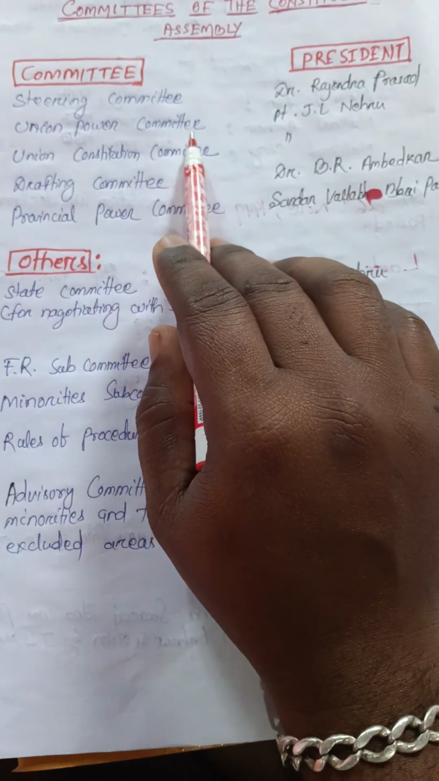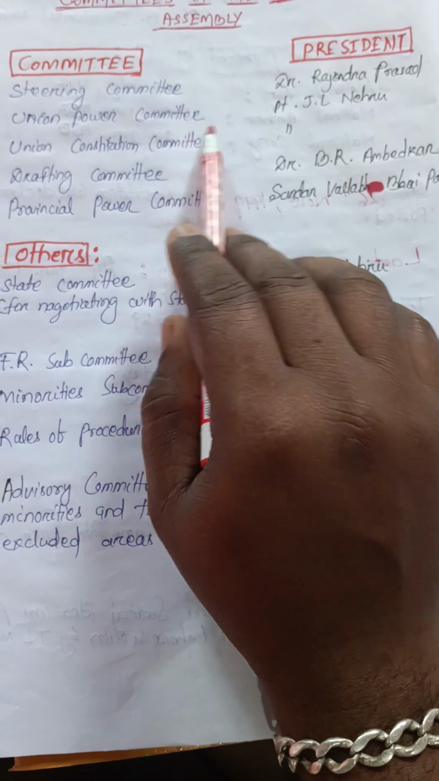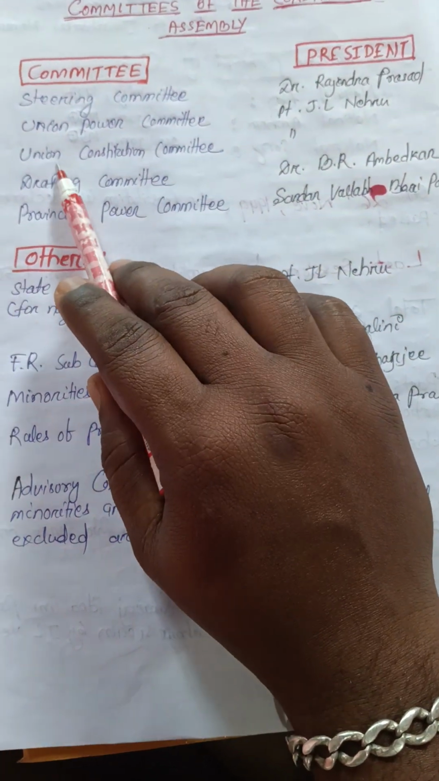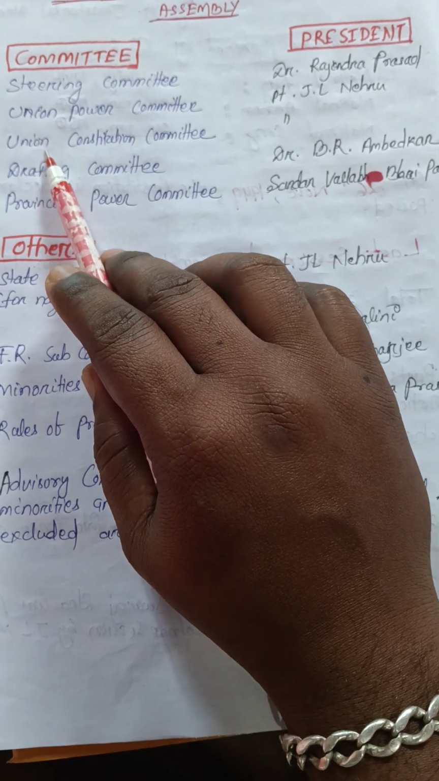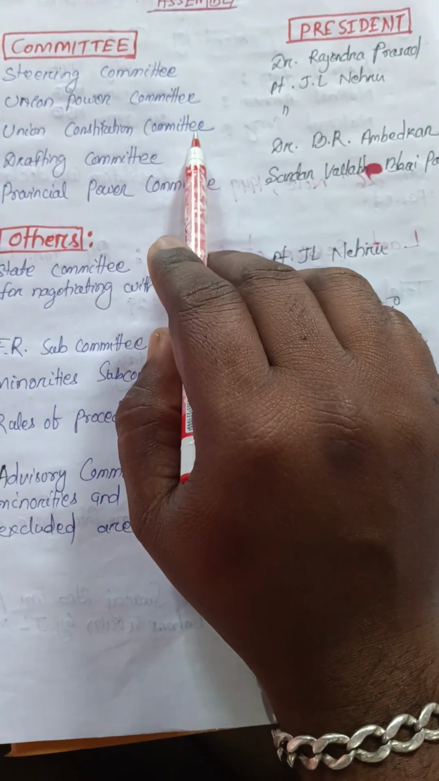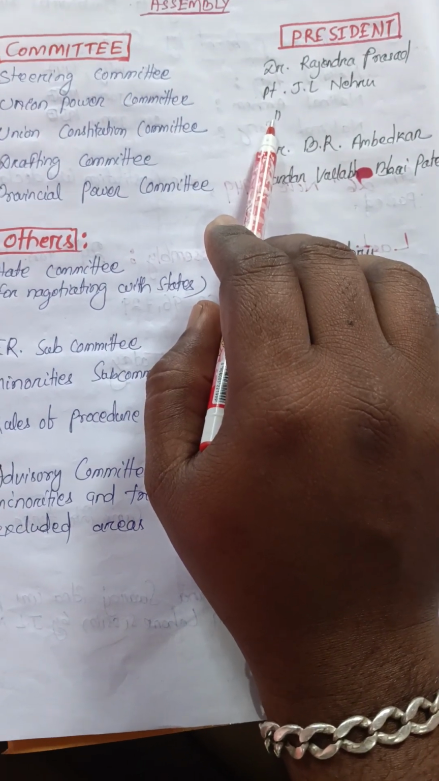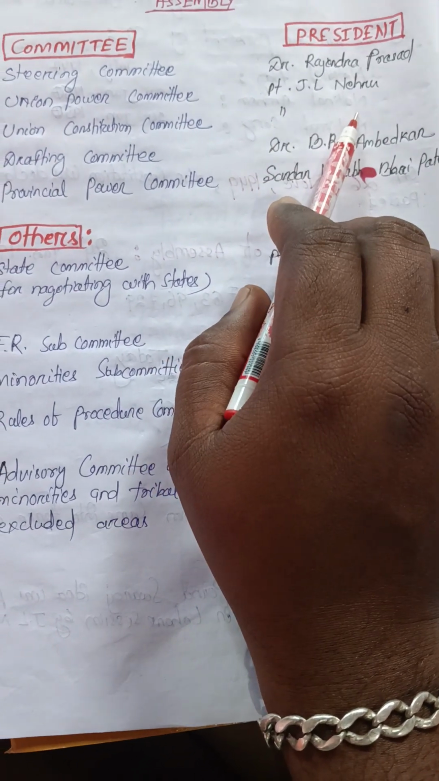So this one is the Union Power Committee, and it is headed by Pandit Jawaharlal Nehru. And another committee is known as the Union Constitution Committee. The Union Constitution Committee is also headed by Pandit Jawaharlal Nehru.